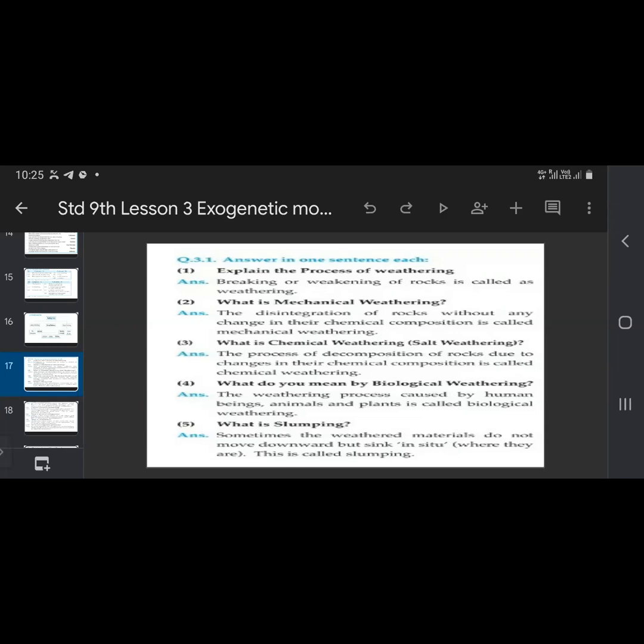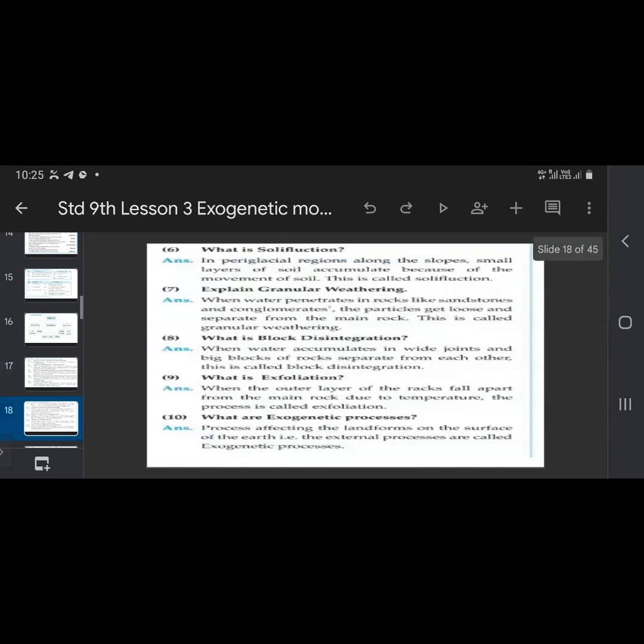Now, solifluction: in glacial regions along the slope, layers of soil accumulate because of the movement of the soil. Now, granular weathering, sandstone.